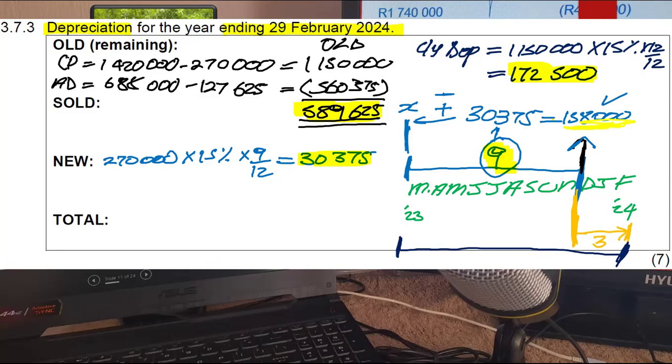Now I have a busy working space here. Now I have to calculate, look at what I did. I actually calculated the depreciation of the sold under new. I'm just going to rewrite it here. So it's 270,000.